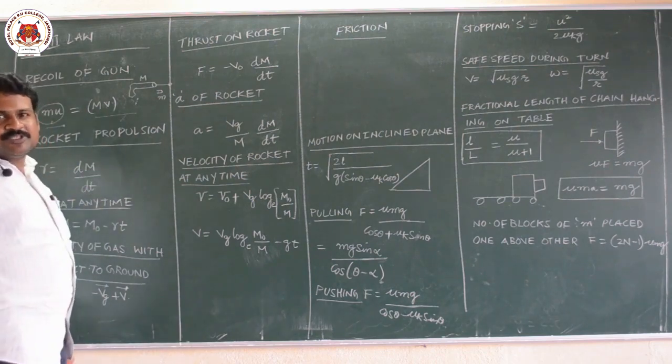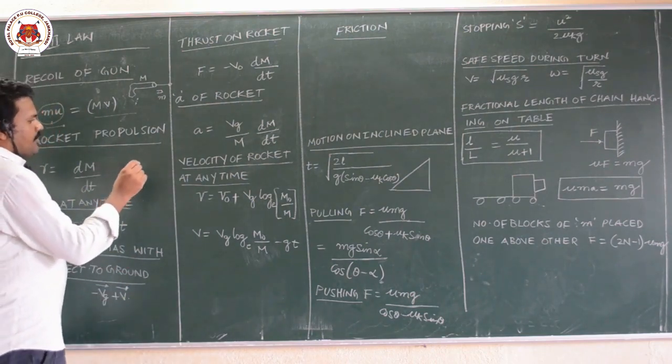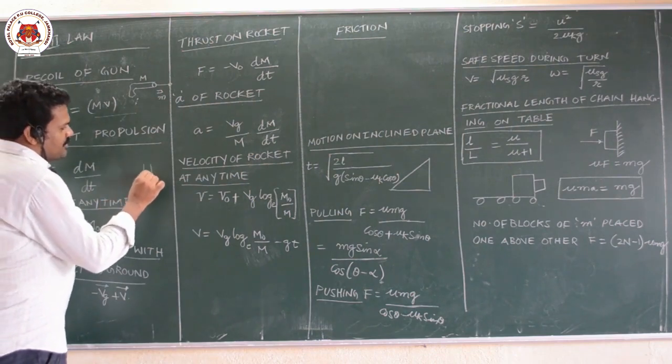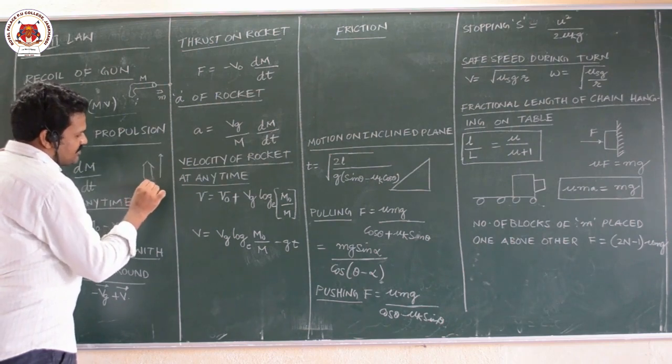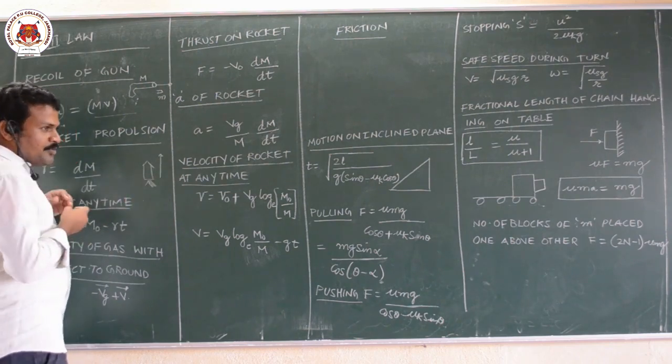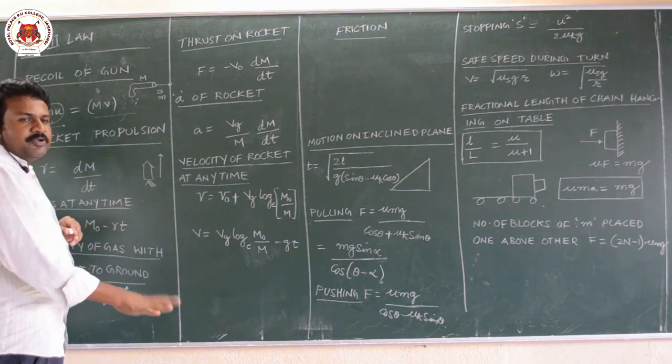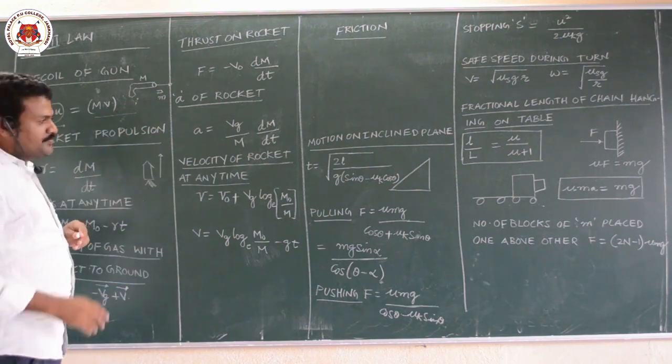Next, rocket propulsion. Rocket propulsion is also based on Newton's third law. What happens in rocket propulsion is, the rocket will move upwards by ejecting gases downwards. So it will provide a thrust on the ground and it will move in the upward direction.